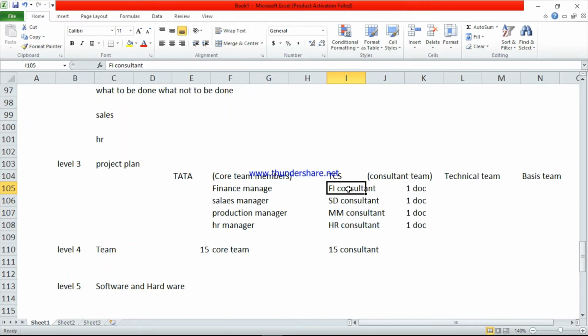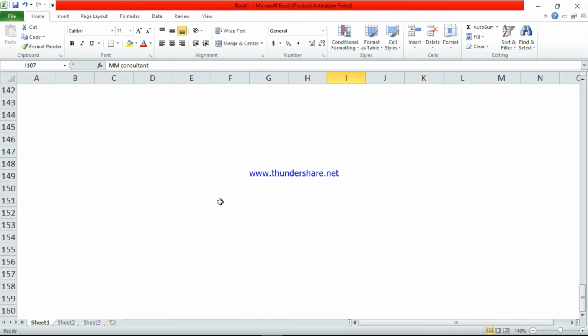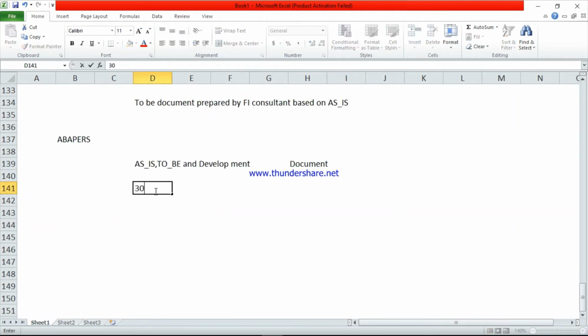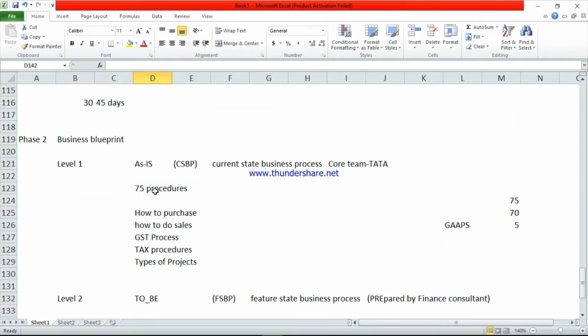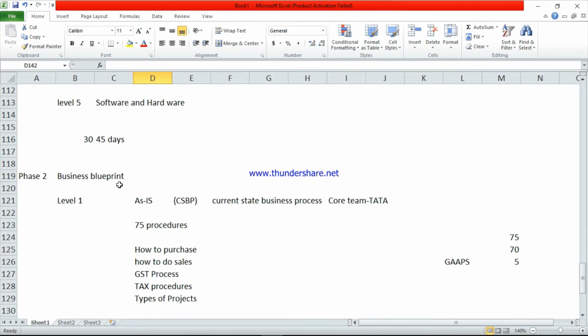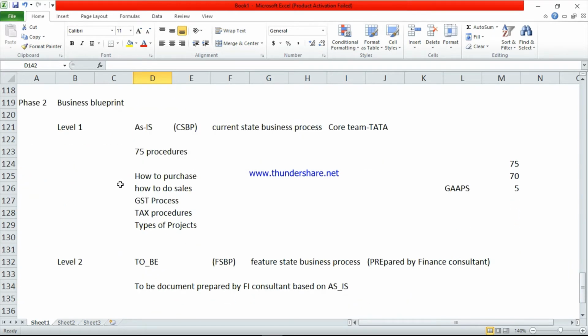Here FI consultant head is there, SD head is there, MM. So once they approve the data, almost 30% of the project is completed. 30% completed. This is a very important phase. In phase 2 is the business blueprint procedure.